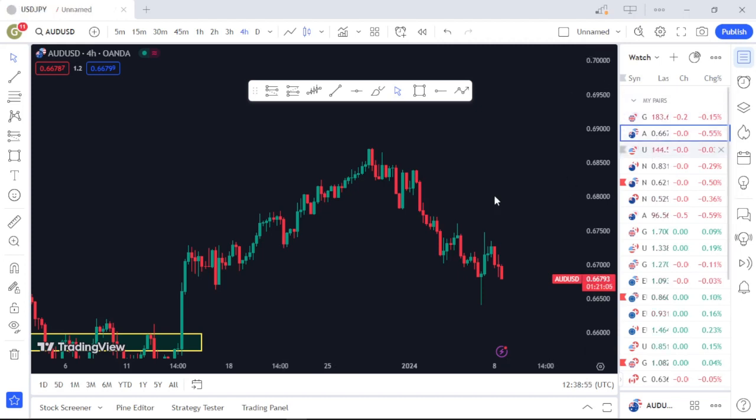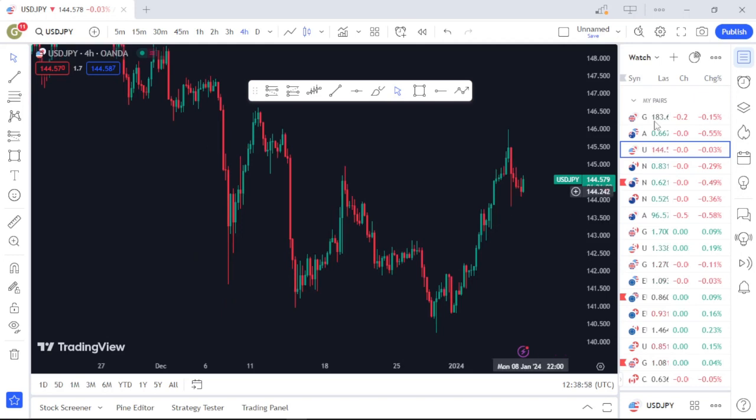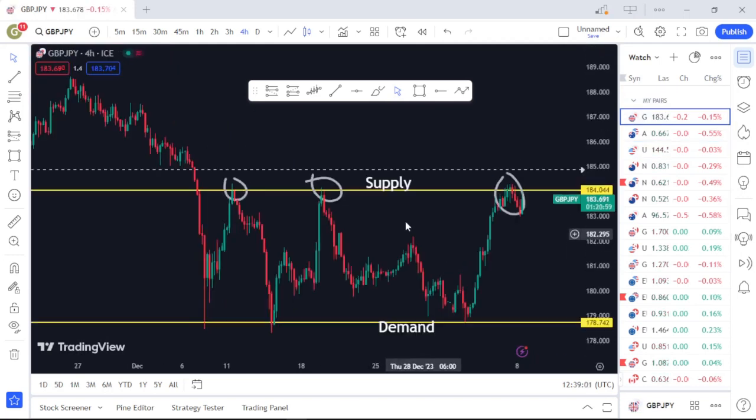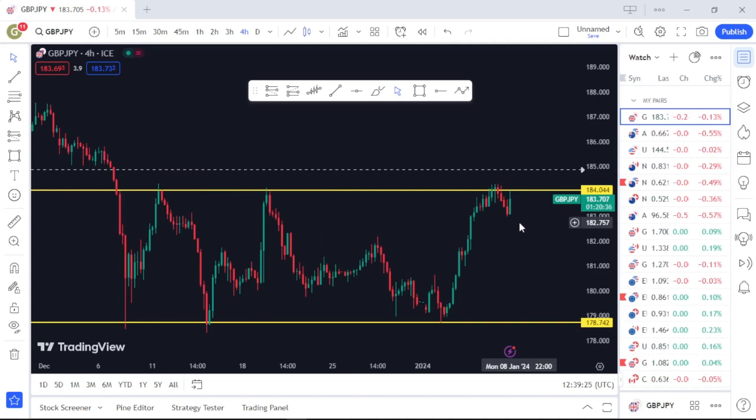So now, coming back to the market we were on, which market was it? Okay, it was GBP JPY. Now that you know how you can draw support and resistance levels on both sorts of markets, as I said, the first thing is looking at the direction of the market. For an uptrend, you should only look out for buy orders and avoid anything sell. For a downtrend, you should only look out for sell orders and avoid anything buy. And for a ranging market like this, the only thing you should be looking out for is trading from zone to zone, meaning trading from this zone to this zone, provided that you have a clear price rejection.